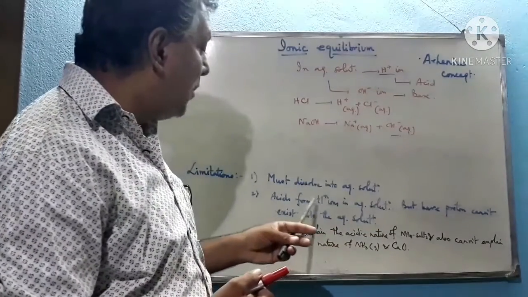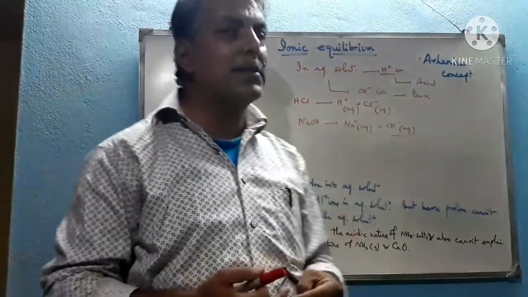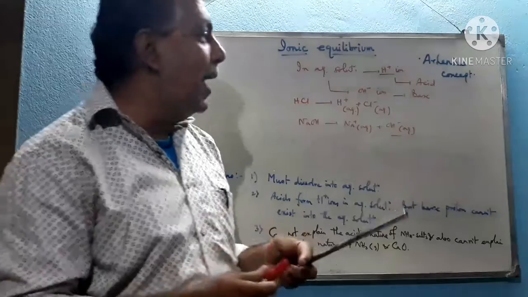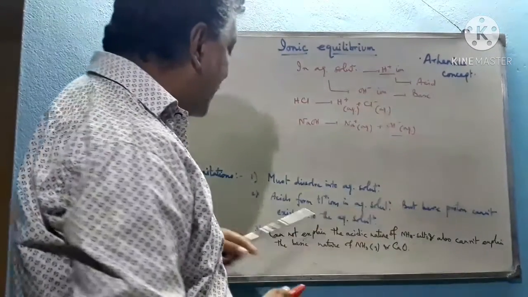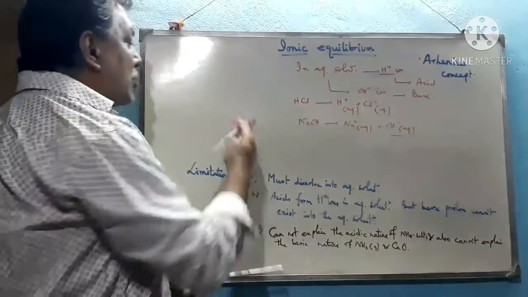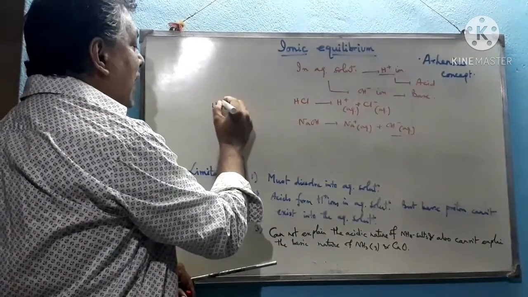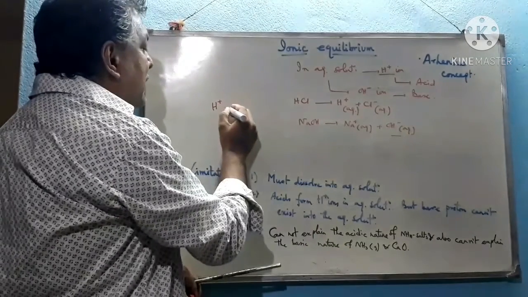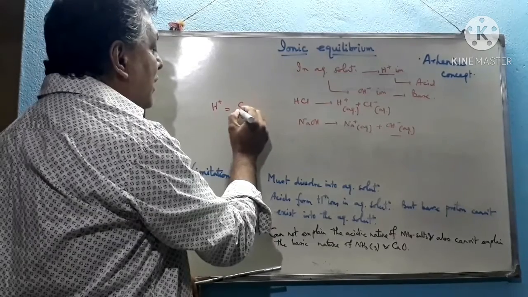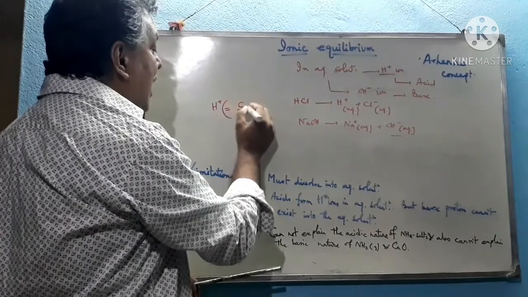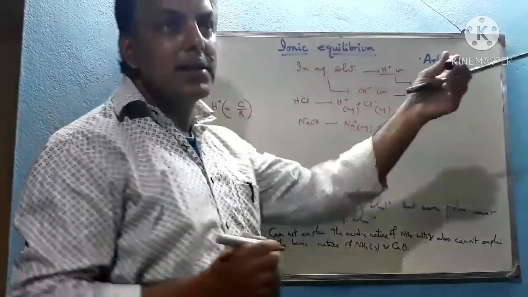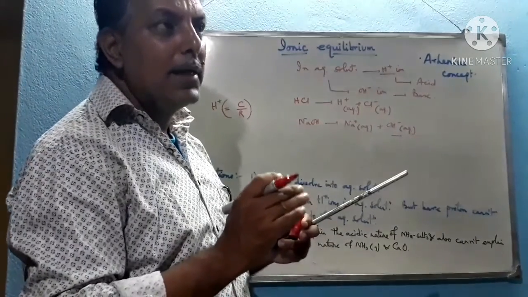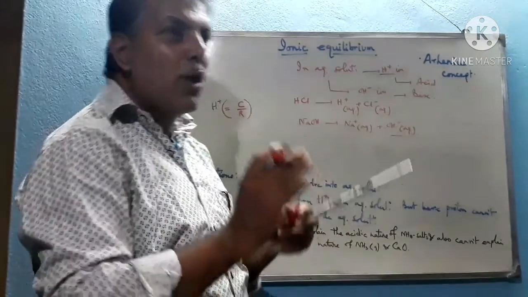And acids form H plus ion in aqueous solution, as we have already discussed according to the Arrhenius concept. But a bare proton, H plus, cannot exist in the aqueous solution. Why? Because the charge density of H plus becomes very high. Charge density can be calculated by the charge by radius ratio. The charge is unipositive but the radius is the smallest, because hydrogen is the smallest atom and its H plus ion is smaller than the hydrogen atom.